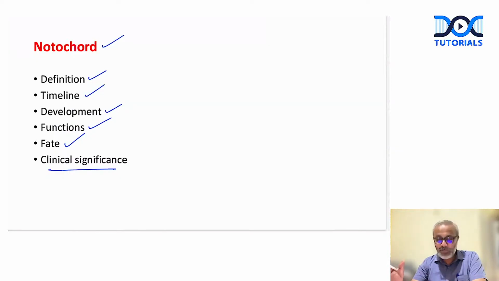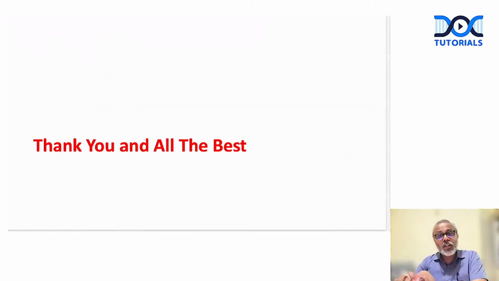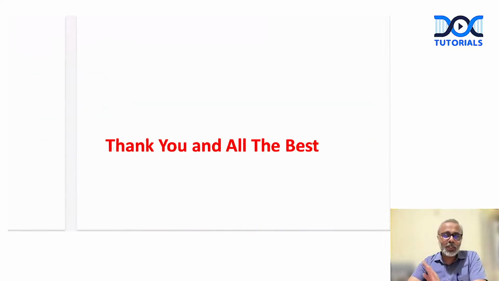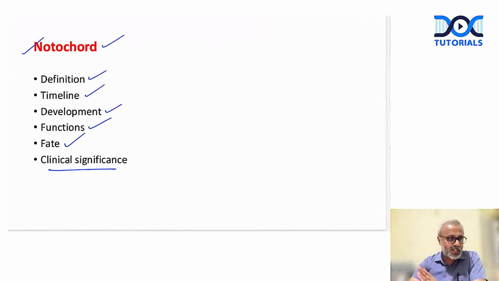Are we clear? Right. So this is regarding the topic of notochord. Now, these are some of the important questions that can be asked from the topic of general embryology. As I said, we have about 12-markers, 15-markers, 5-markers and 3-markers that we need to be prepared for.